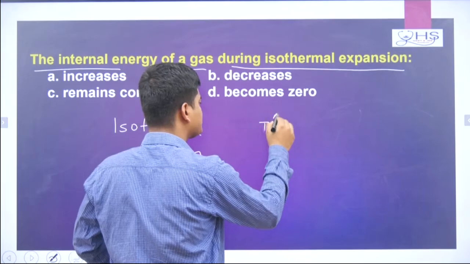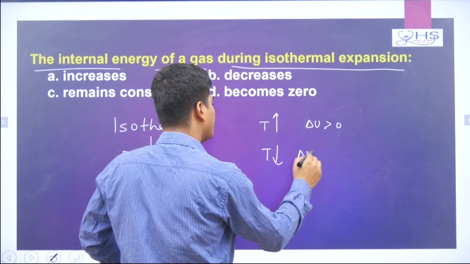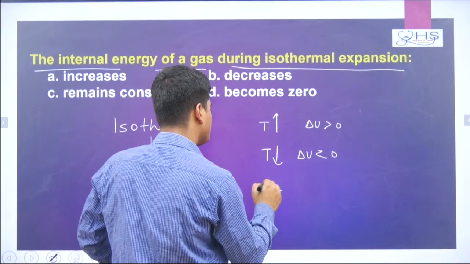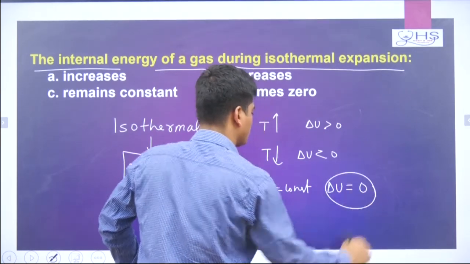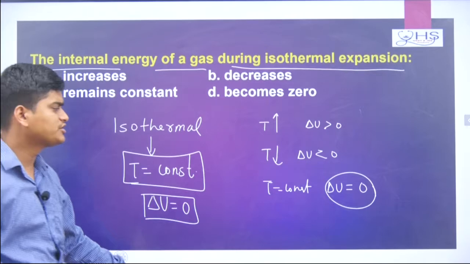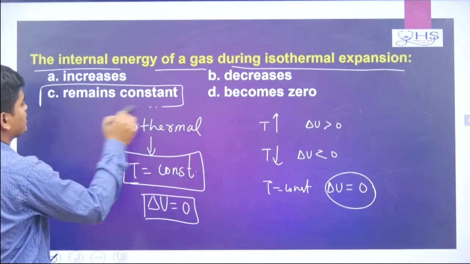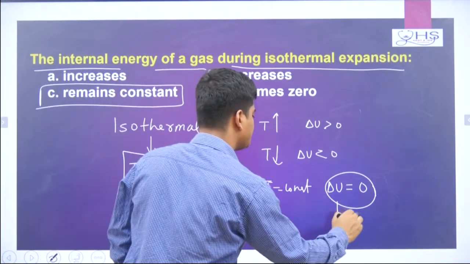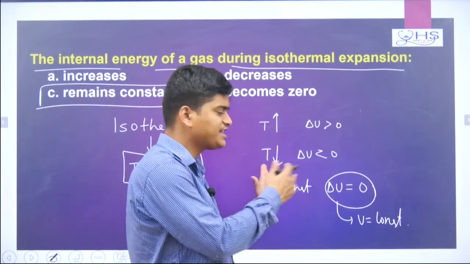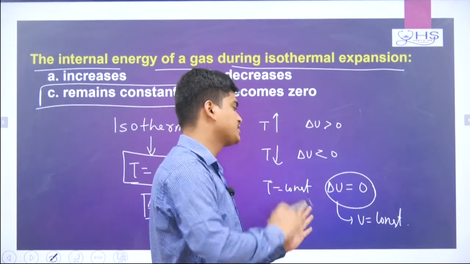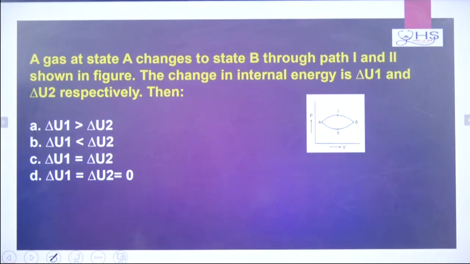If temperature increases, delta U will be greater than 0. If temperature decreases, delta U will be less than 0. If temperature remains constant, delta U will be equal to 0. So change in internal energy is 0, because U is constant. No temperature change, so no change in internal energy. So delta U 0 implies U equal to constant. Delta means change, initial and final, or final and initial; mostly you will take final minus initial. Now we will go to the next question.